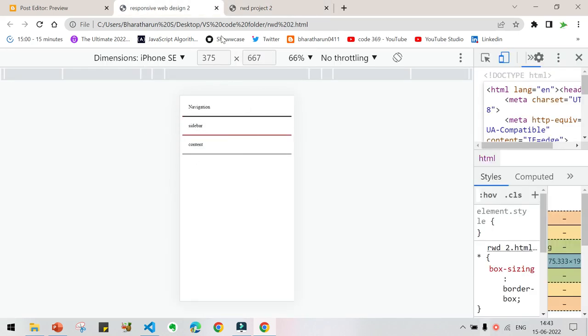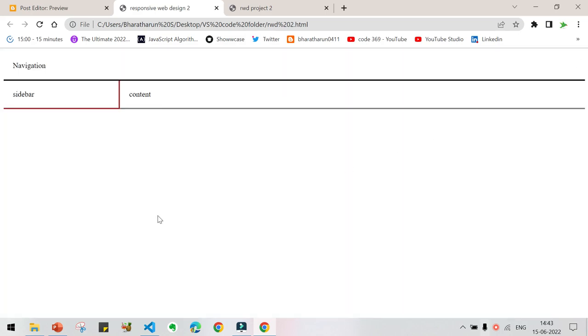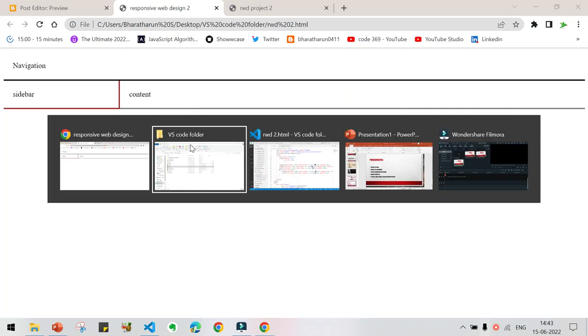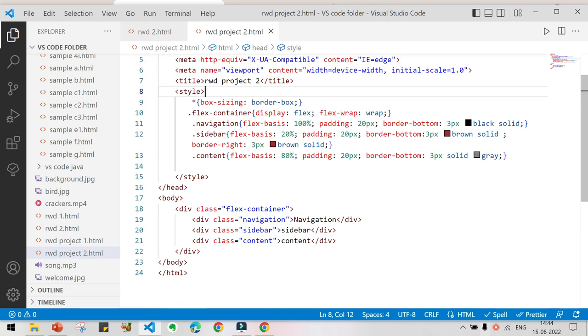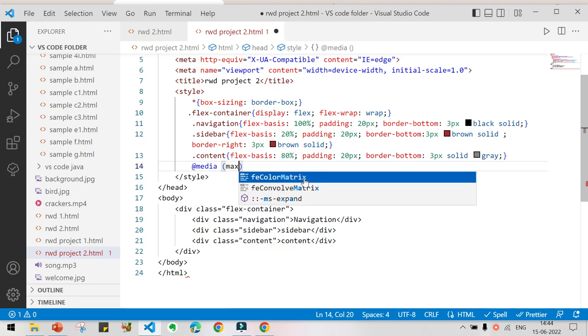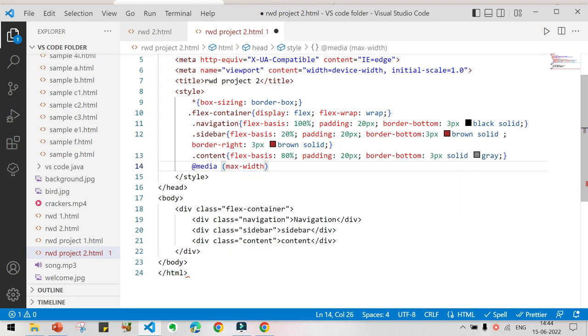So how to make it? Let's close this. We are going to use media query syntax, and if you don't know what media query syntax is, you can watch my previous video on responsive web design. Give @media, and we have to give a condition, for example max-width 600 pixel.